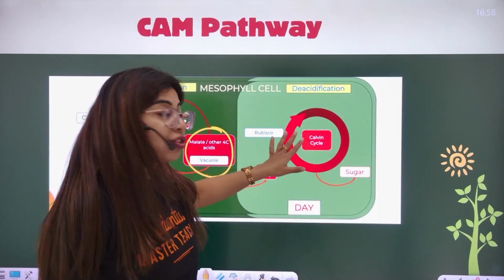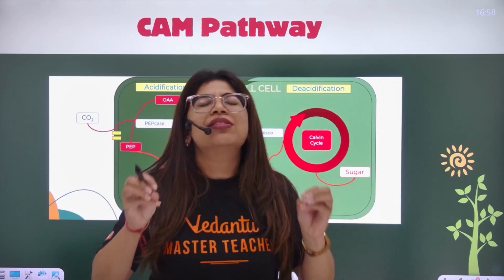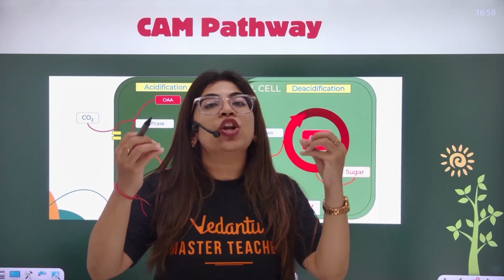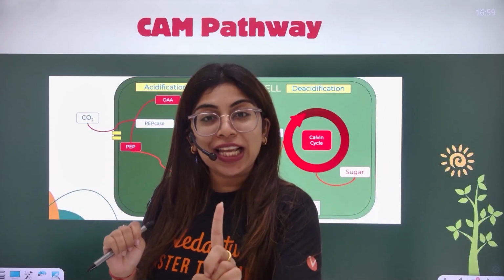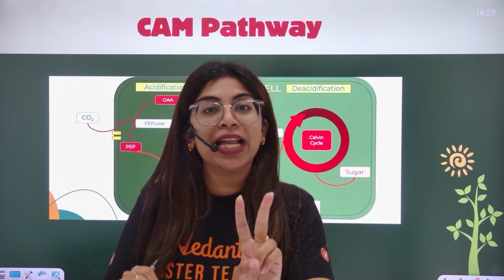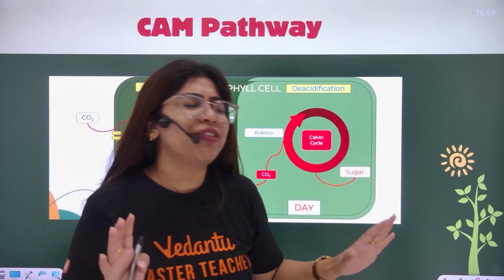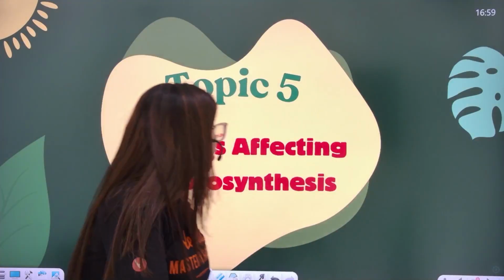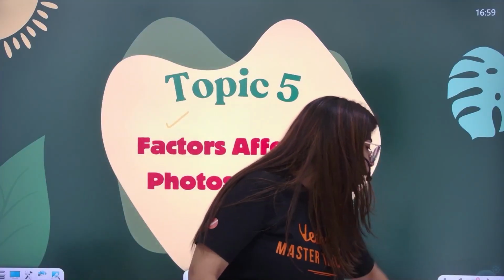It is this C3 cycle which occurred during the daytime. Bingo, and we're done. The simplest way. If you will complicate things, they will get more complicated. We did C3 cycle, did C4 cycle, C2 cycle, CAM pathway, 4 pathways, and at least 30-35 minutes. We are done with it. Moving to the last topic of the whole chapter, factors affecting photosynthesis, which would wind it up.